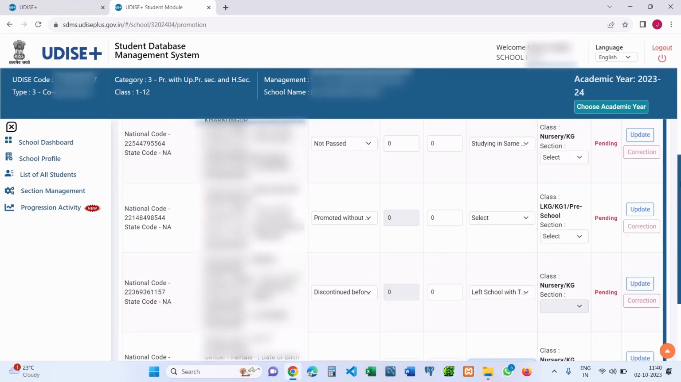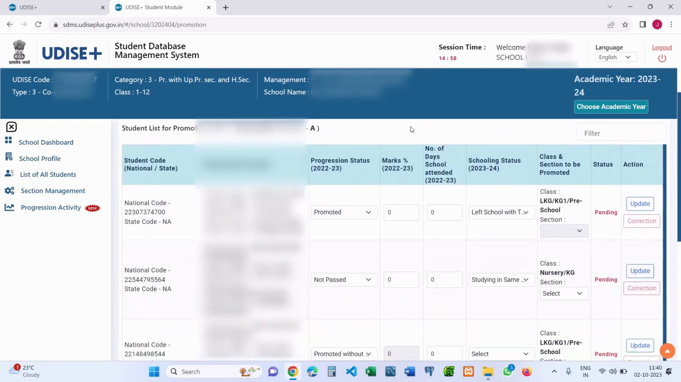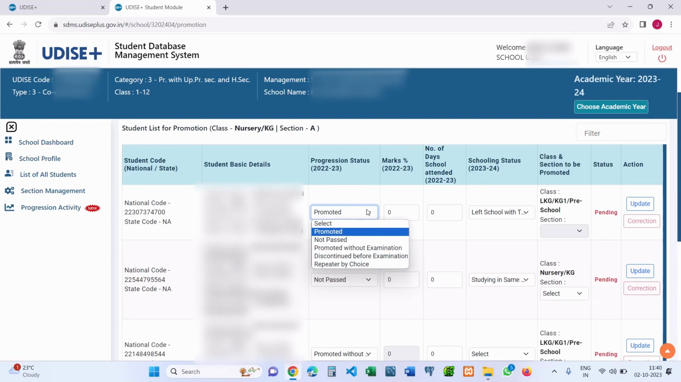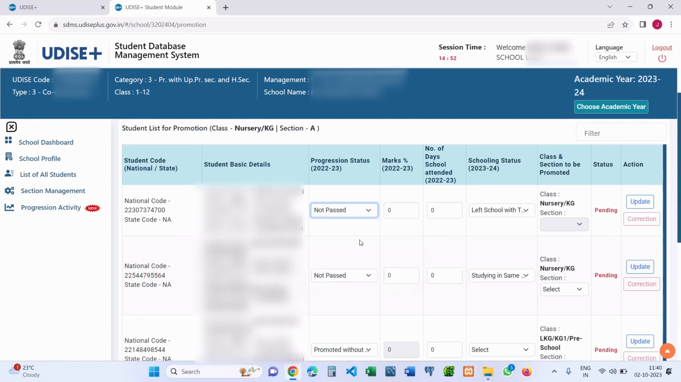So these are the 5 progression activities that you need to tag or assign to each and every student available in the school, in order to complete the student promotion activity.